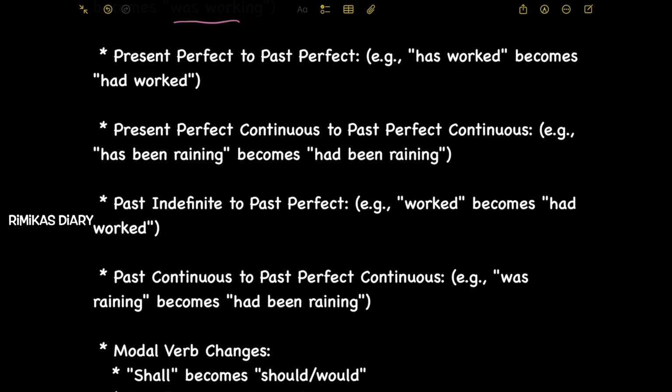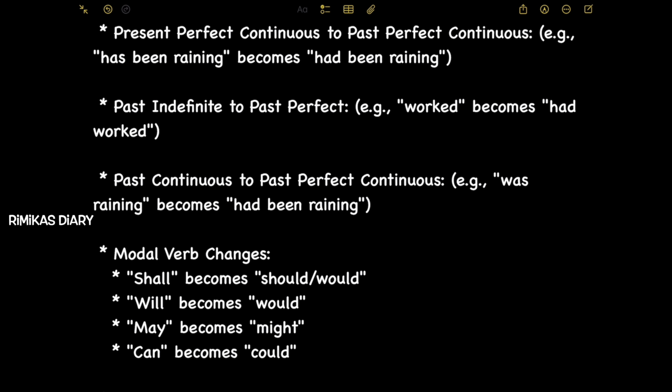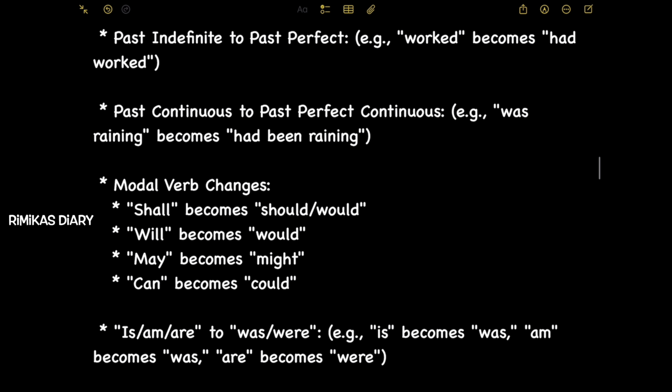Next, present perfect continuous to past perfect continuous. Example, has been raining becomes had been raining. Past indefinite to past perfect. Example, worked becomes had worked. Past continuous to past perfect continuous. Example, was raining becomes had been raining.